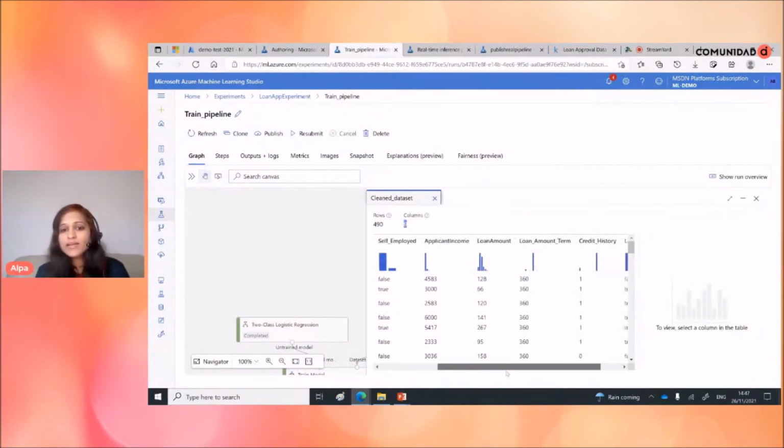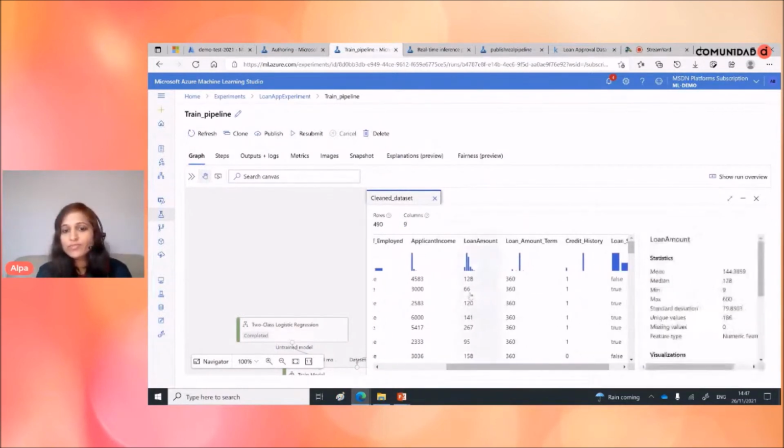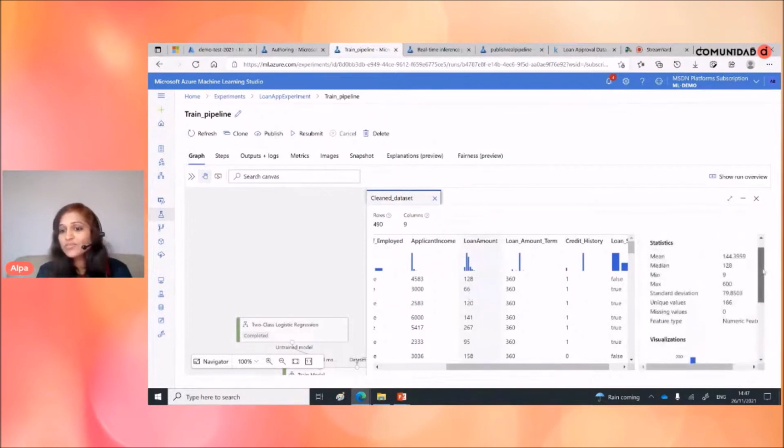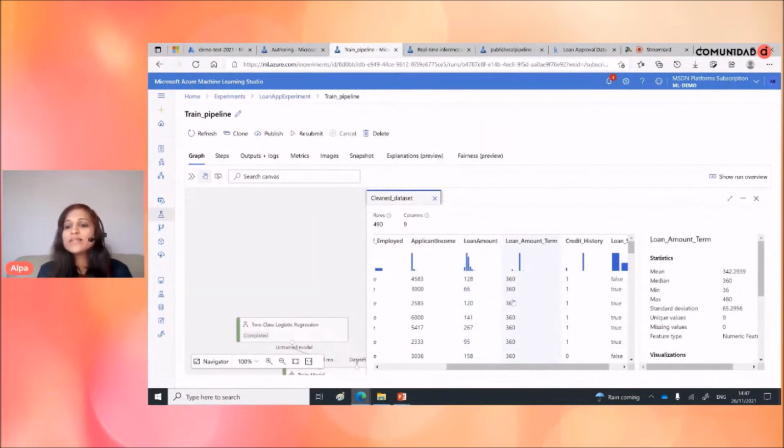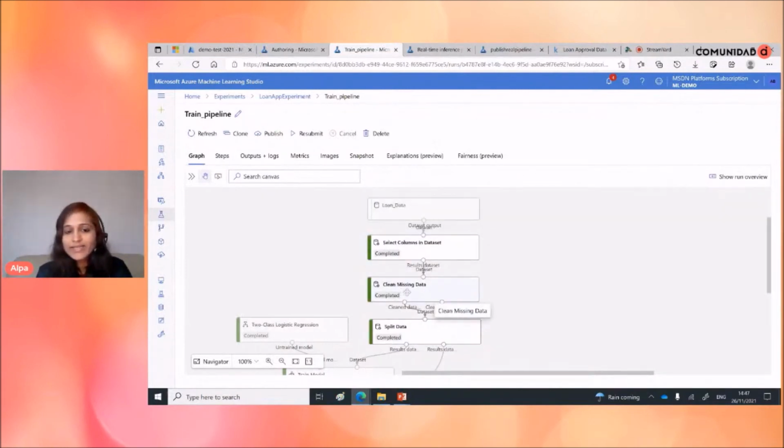And if I click in here, you will see that there is no missing value in here. See, missing value is 0. So now for all other columns, you will see that it says missing value is 0 because I have deleted those rows which have missing information. Okay, so that is the result of cleansing the missing data.